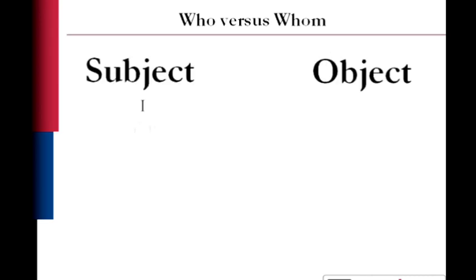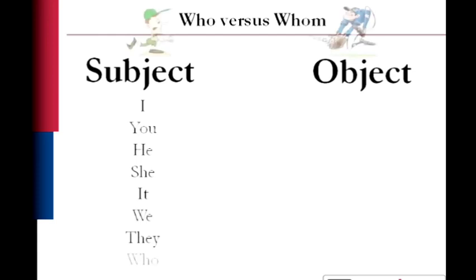So a subject pronoun would be I, you, he, she, it, we, they, and who. So who is a subject pronoun? It's the one who is performing the action. The object pronouns are the ones receiving the action. So in the sentence regarding throwing the ball, I threw the ball, you threw the ball, she threw the ball, it threw the ball, we threw the ball, they threw the ball, who threw the ball?